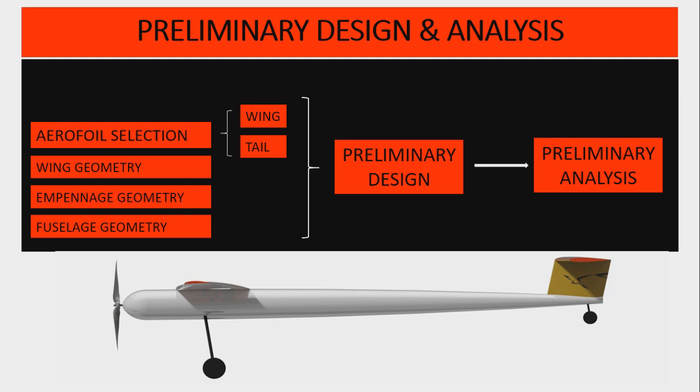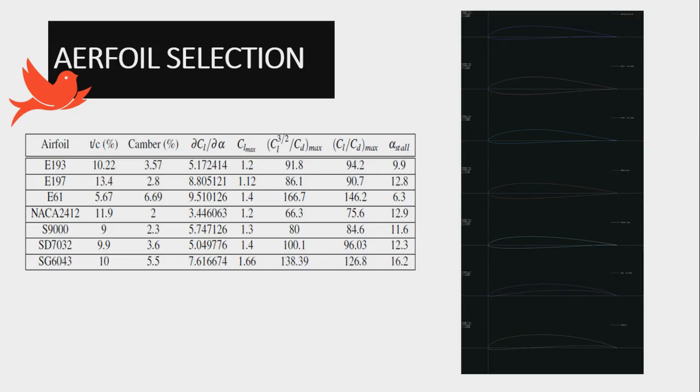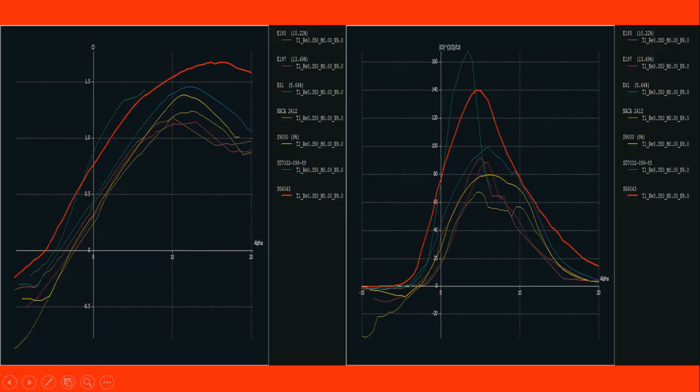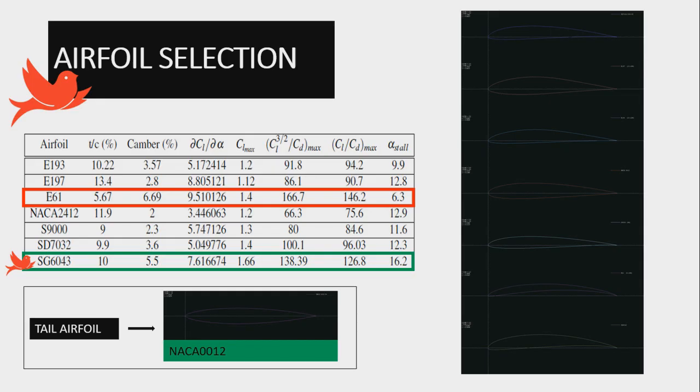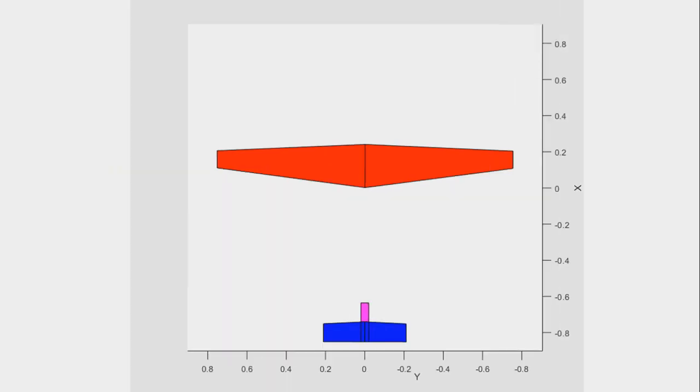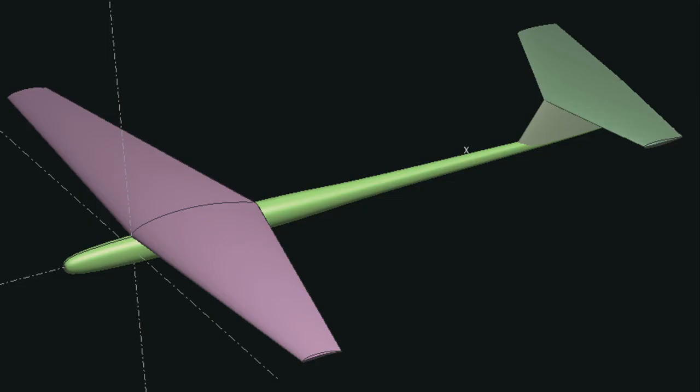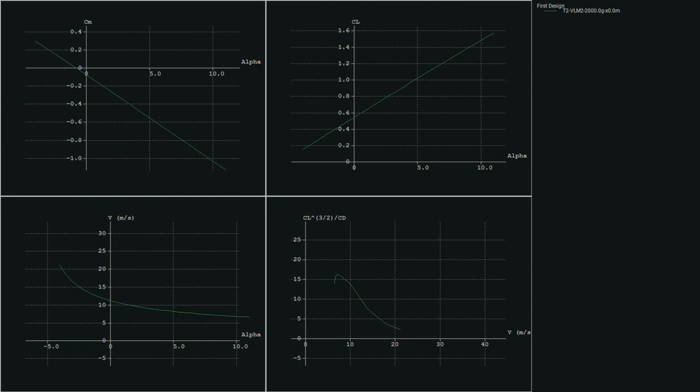The flow of the stage can be seen here. For the wing, we chose these Epler, NACA, and Selig airfoils and compared them in XFLR. After the analysis, Selig 6043 was chosen, and for the tail, after running analysis with different symmetric airfoils, NACA 0012 was chosen. With these airfoils and the geometry, we made some iterations in MATLAB and finally selected a design which was analyzed in XFLR. The analysis showed that the aircraft was not longitudinally statically stable, and moreover it was flying at negative alpha at 15 meters per second, which was not acceptable.